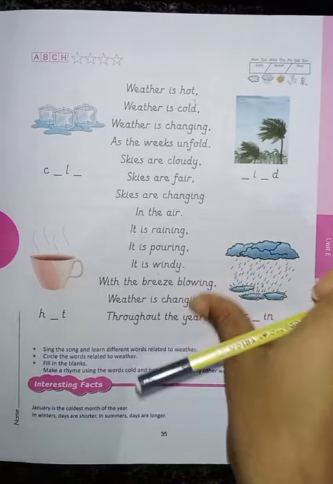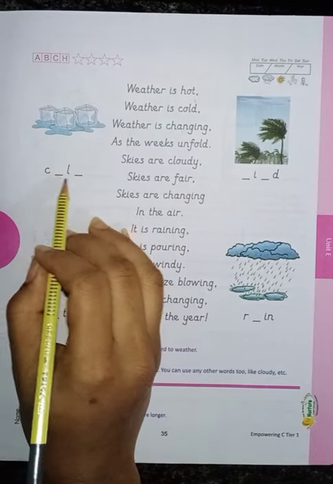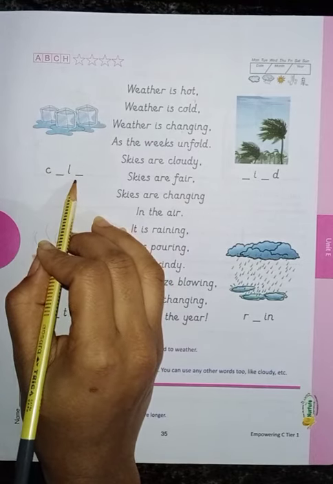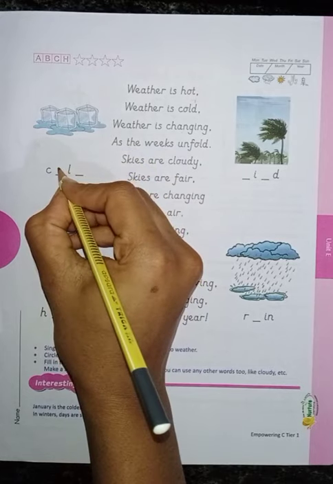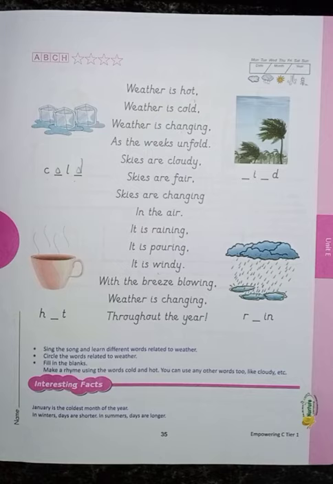Okay, yes. Next we'll see, what is this? This is nothing but cold ice. How will we feel? We feel it as cold. Yes, right? Coldest. In which month of the year is it the coldest? In the month of January, right? Yes.